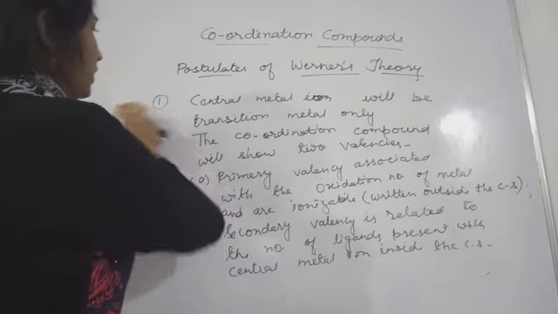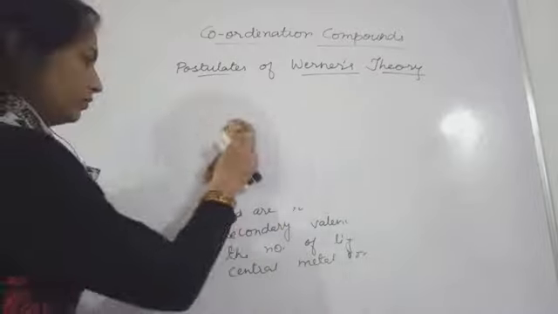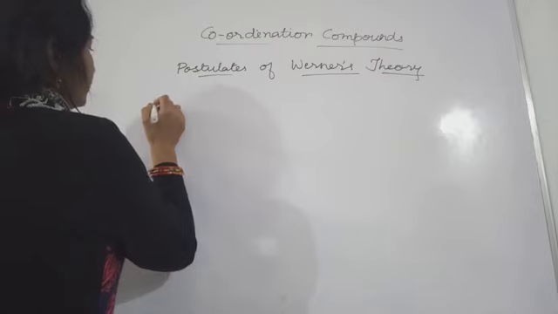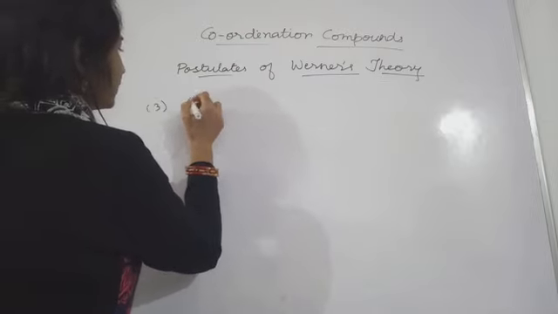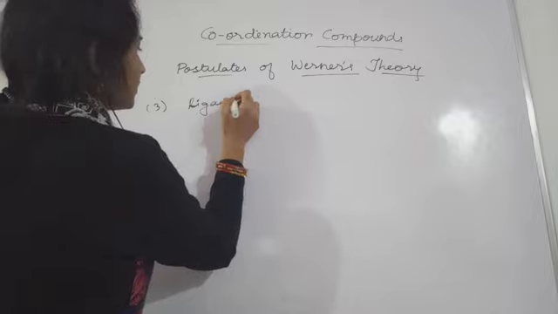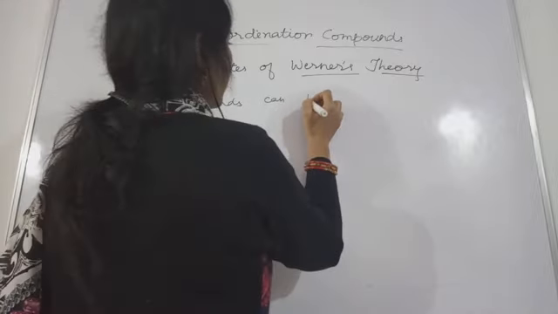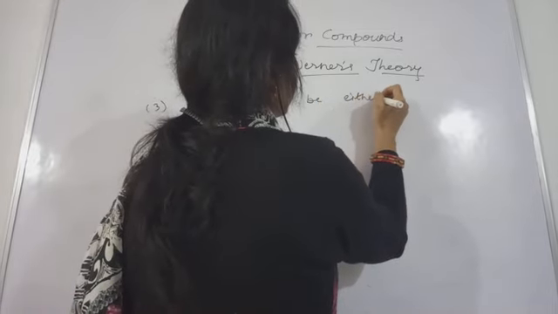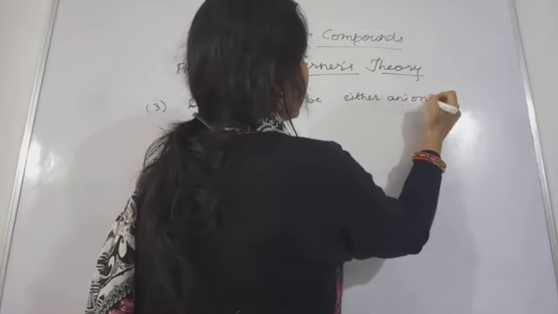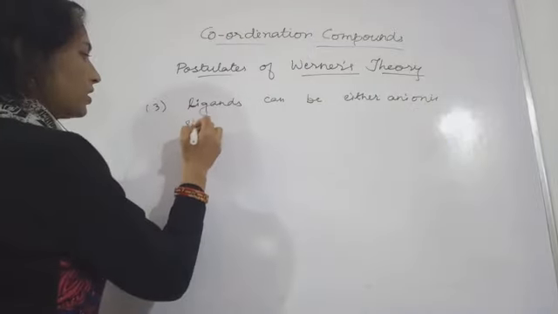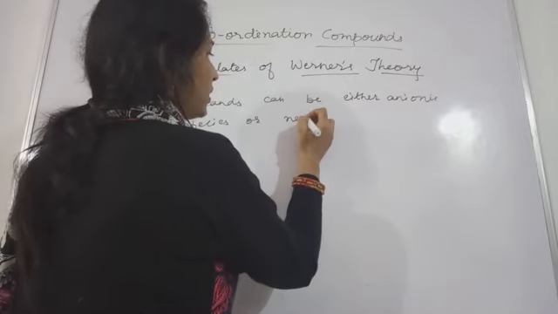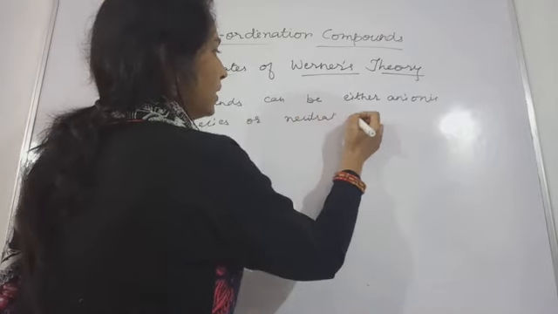Third point you write down: ligands can be either anionic species or neutral molecules, that we will discuss in detail.